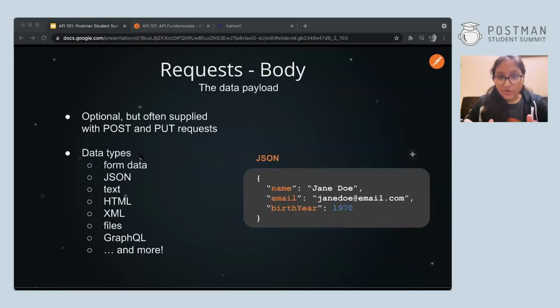Finally, there's the body. I like to call the body the gold mine, because that is where the main data is located. And data is no less than gold, right? So it becomes a gold mine. This is mainly used for post or put methods, when you need to specify the data you need to send with a request. Typically, we send a JSON object in the body, but there are many other forms. You can send it in any form.